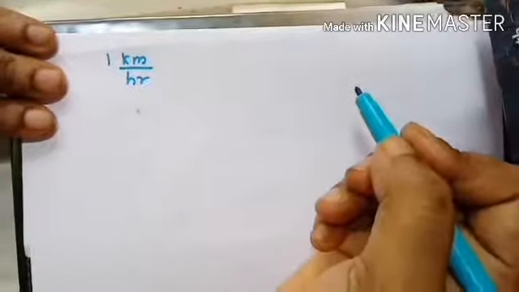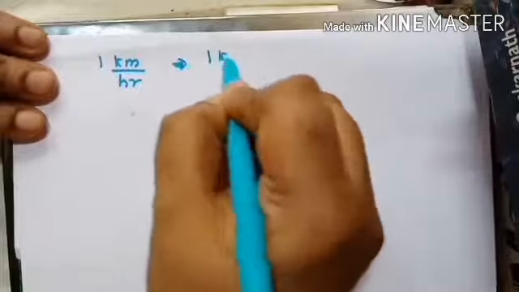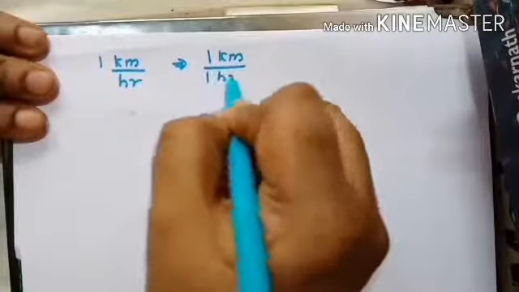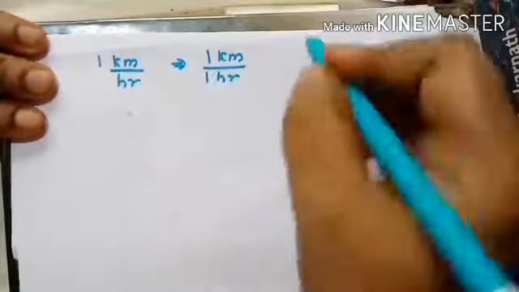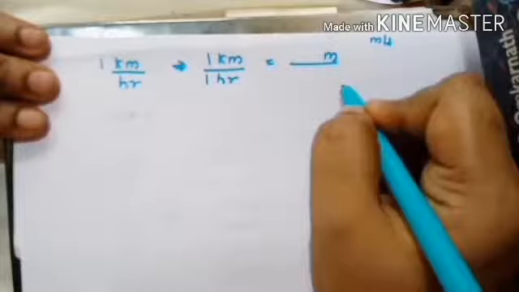See, how can I convert 1 kilometer per hour? What is kilometer per hour? It is a velocity unit. Okay, see, 1 kilometer per hour can be written as 1 kilometer by 1 hour, right? I want to convert it into meter per second, right? So in the numerator there should be meter, and in the denominator there should be second, right?